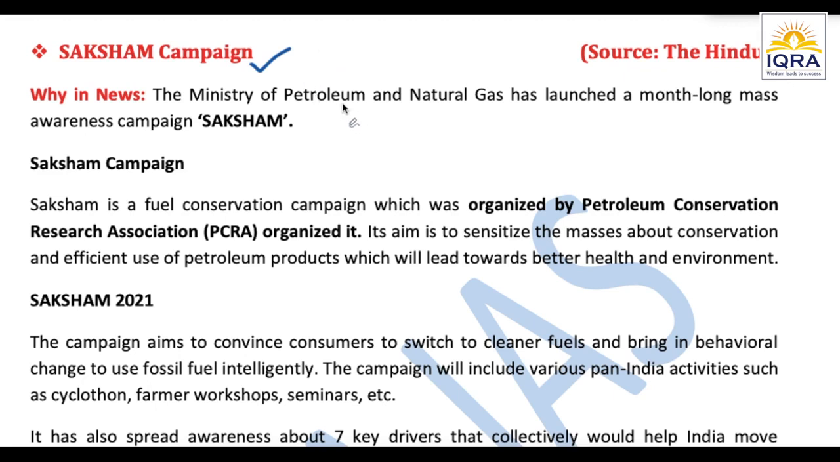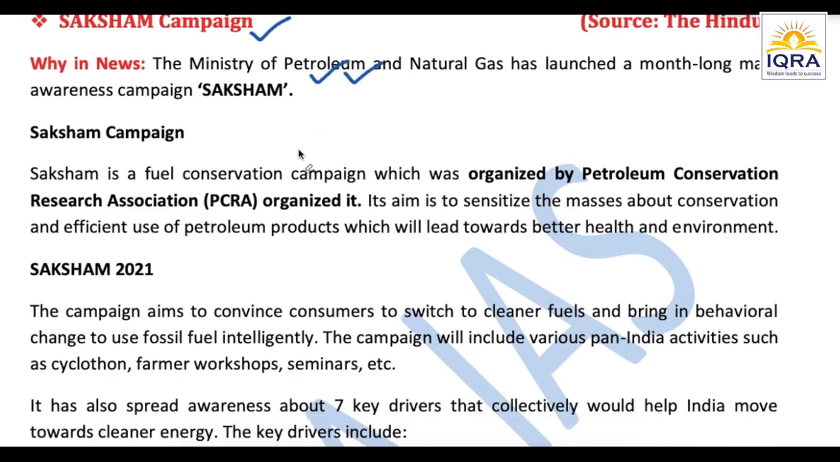So recently this Ministry of Petroleum and Natural Gas, again very important for prelims specifically, they might ask you that Saksham belongs to which ministry. So this campaign belongs to the Ministry of Petroleum and Natural Gas, which is obvious because this is related to the better fuel changes, so that we can switch to cleaner fuel, so definitely it will belong to the Petroleum and Natural Gas Ministry only, right? In short, this is a fuel conservation campaign which is going to be organized by the Petroleum Conservation Research Association, right?